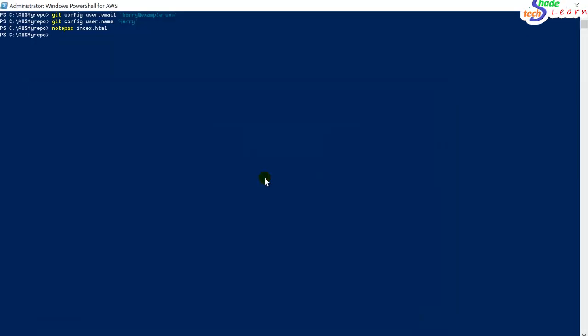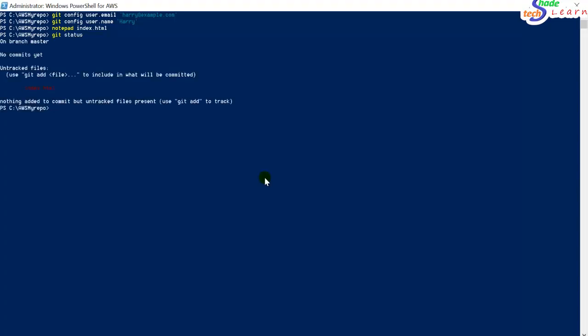We have a git command called git status, which will show us the status of the code. We have not committed any code yet, so it's telling us on branch master, no commits yet. However, there is one untracked file, index.html. So we have created index.html, but we have not committed it.